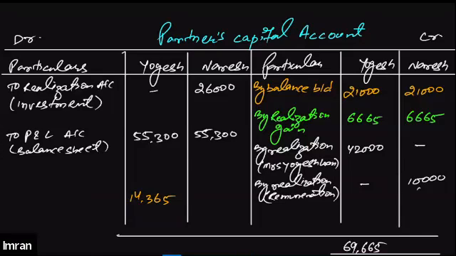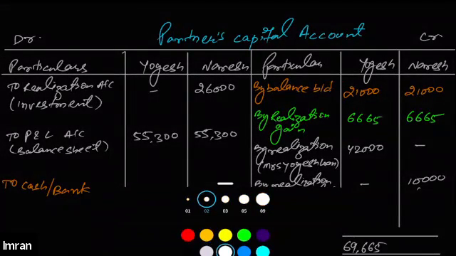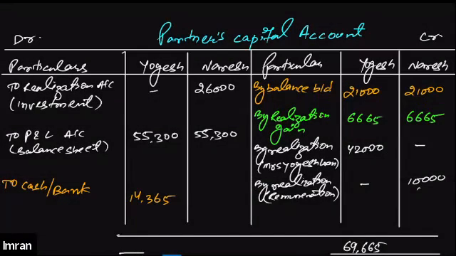So the balancing figure 14,365 indicates the amount that we need to pay Yogesh, because his credit side is more than the debit side. We'll write this as to cash or bank account. This means that we will be paying him 14,365. And now we will close his account, equalizing both the sides, 69,665.